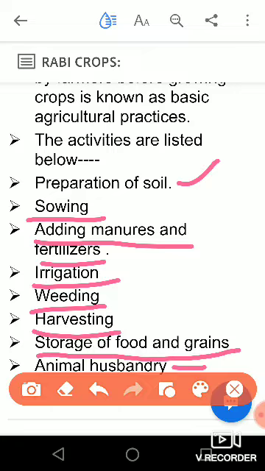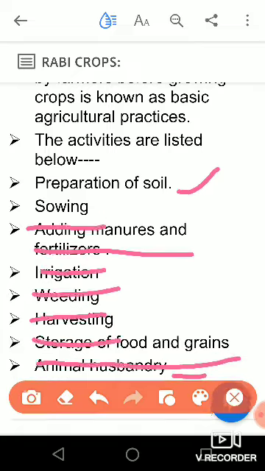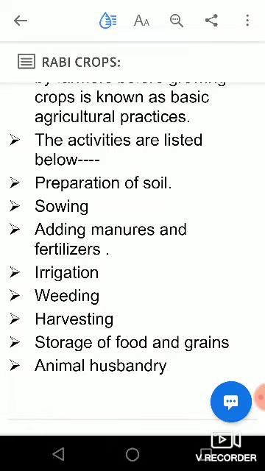So crops we will get from the plants, and some animal products like egg, milk, ghee, milk products, meat, fish, these all are important food items, and we get them from the animals, and that is why we have to rear the animals. Even these animals also helped the farmers during the preparation of soil or agricultural practices. So this is about the different agricultural practices.